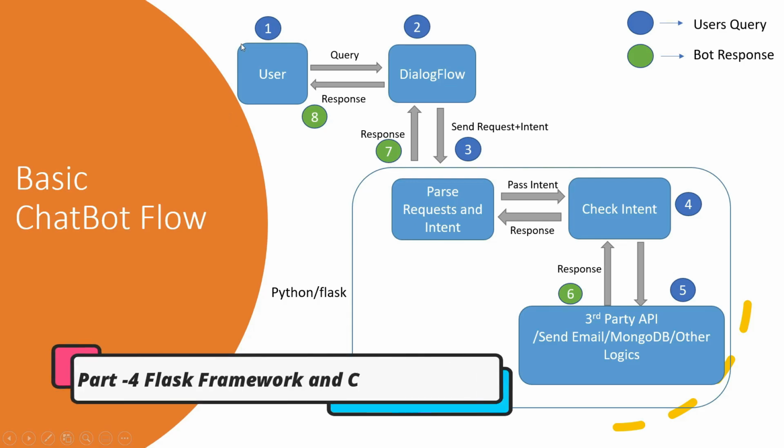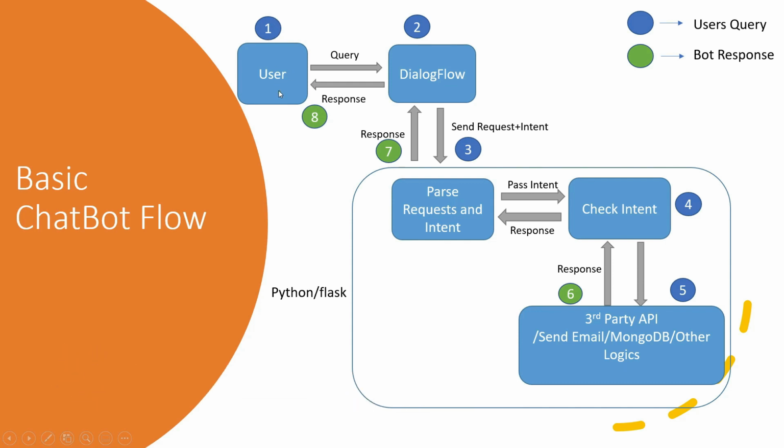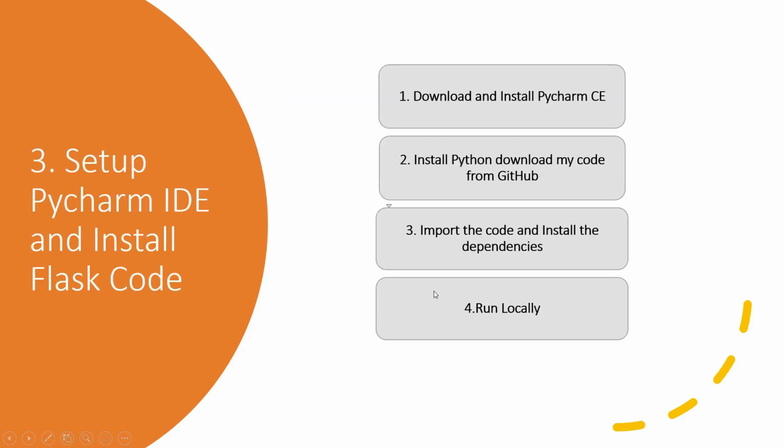So here is my basic chatbot flow, where the user has queried something to the bot, and then Dialogflow sends the request to the Python Flask with some JSON parameters with the intent. So we will be talking about Python Flask, this particular container, today. So let's discuss Python.